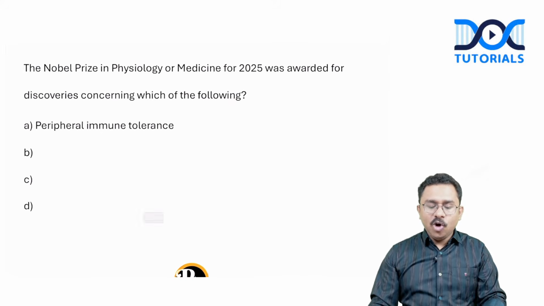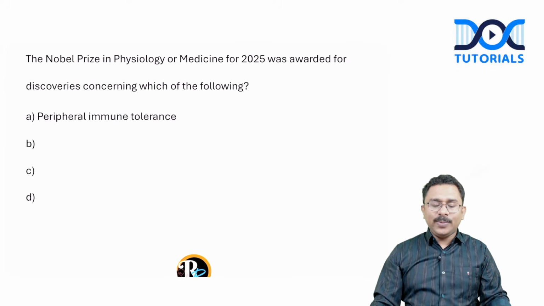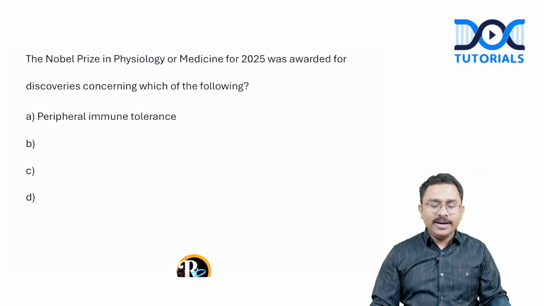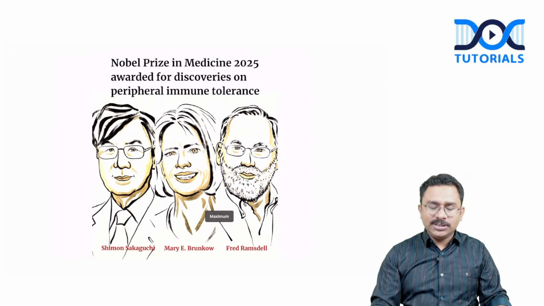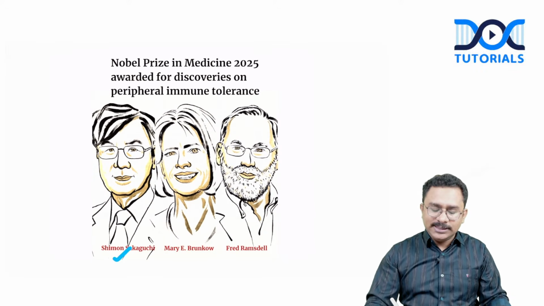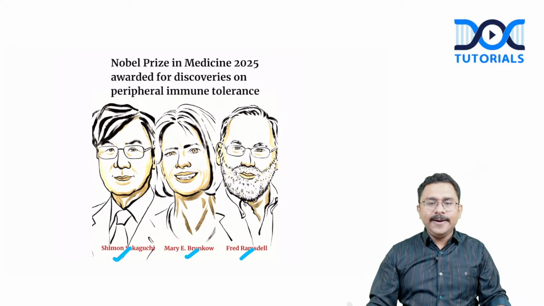The Nobel Prize in Physiology or Medicine for 2025 was awarded for discoveries concerning which of the following? So it is peripheral immune tolerance. So the Nobel Prize was shared for the discovery of peripheral immune tolerance by these three. Okay, right.